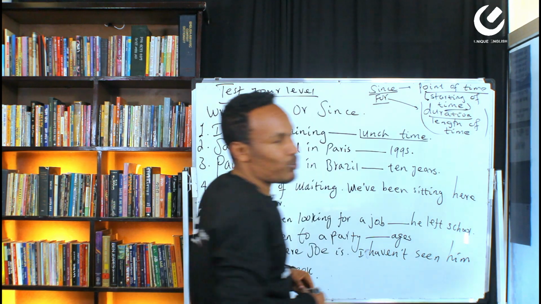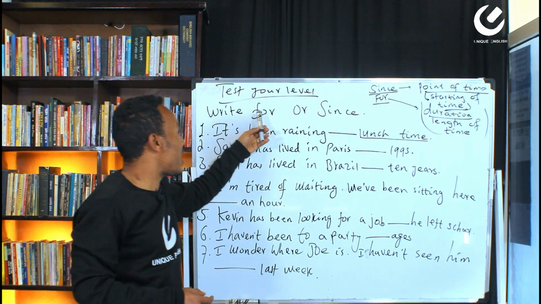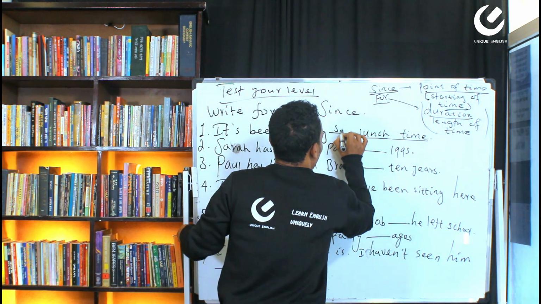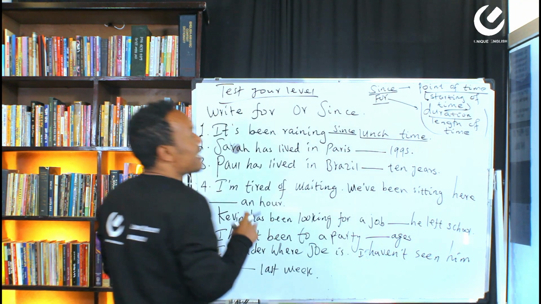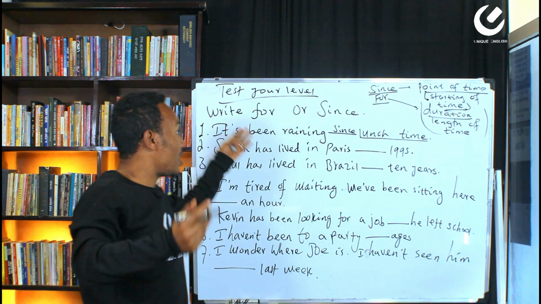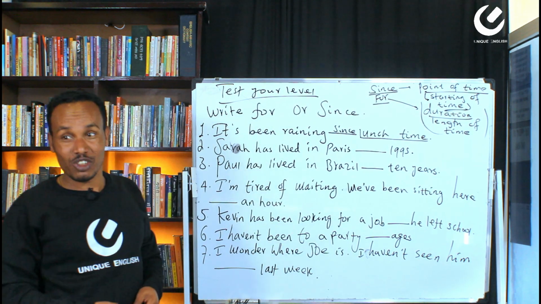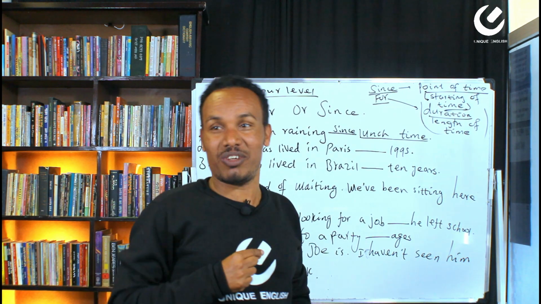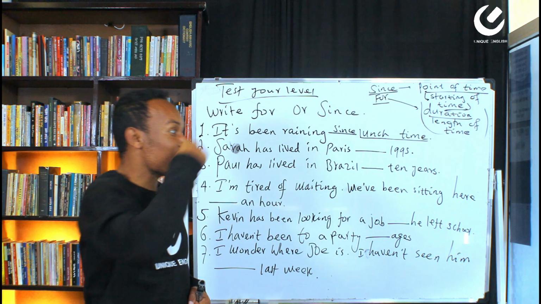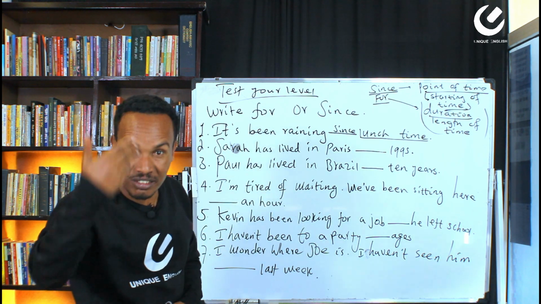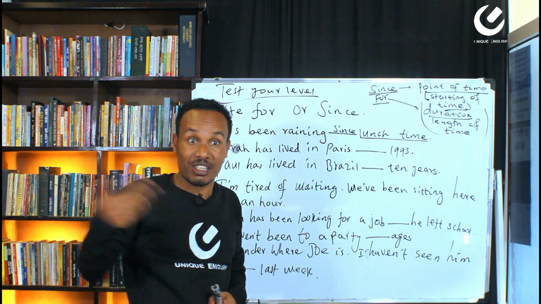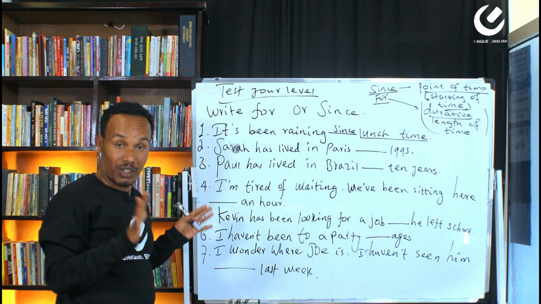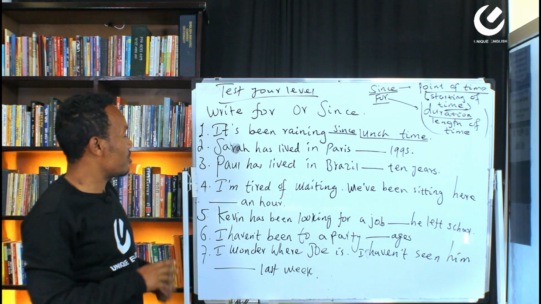Is it since or for? The instruction says fill in with either one: for or since. Since, because lunch time is our starting of time. It has been raining continuously from lunch time until now. Yes or no? It's been raining since lunch time. Still it is raining. Am I clear? That's said to be the present perfect continuous tense. Very good. So, since. Good.